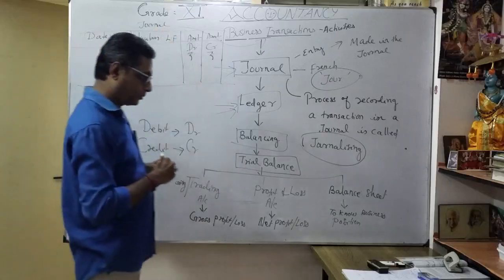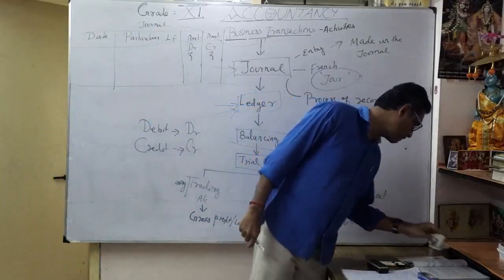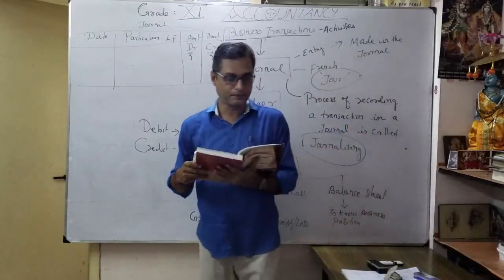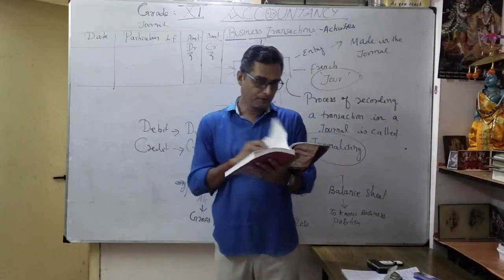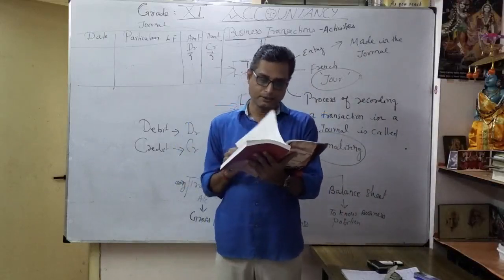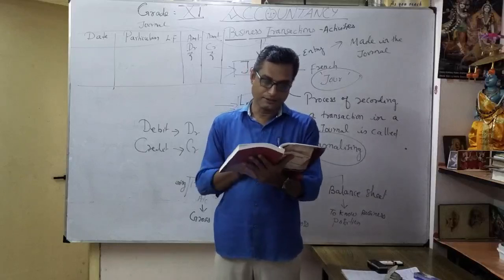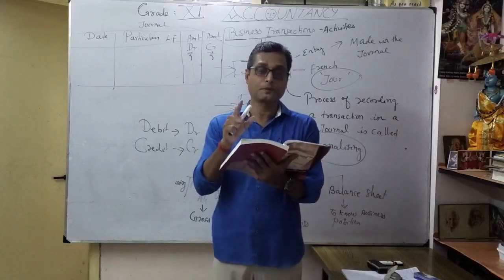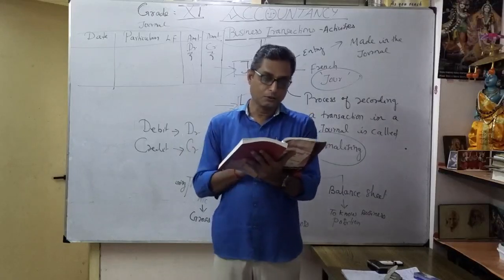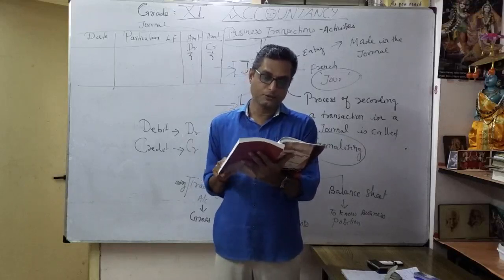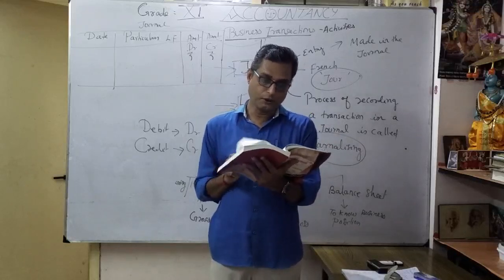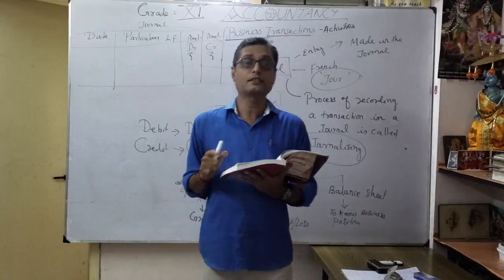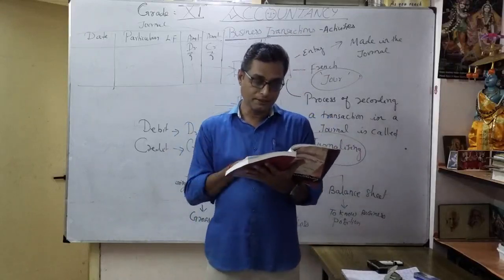Okay, so suppose you take your NCERT book, page number 54, for easy understanding right now. Before that, you will see the rules of debit. The journal format is there in your book, clearly mentioned after the accounting equation. Now turn to page number 54, where we discuss the rules for debit and credit. Then take page number 60 also and go through the journal entry. On page number 61, see the format of the journal entry.